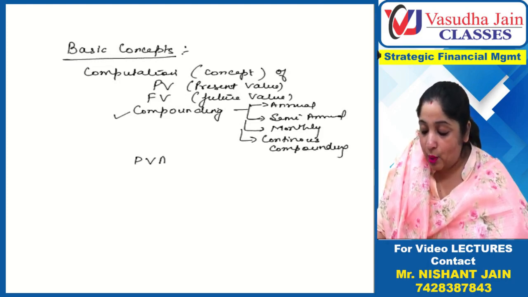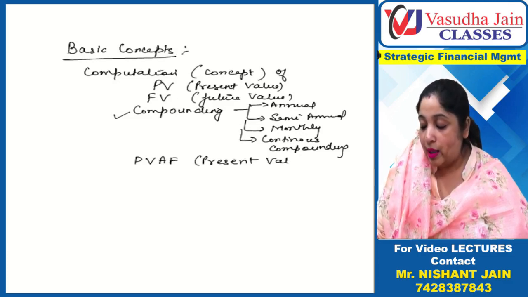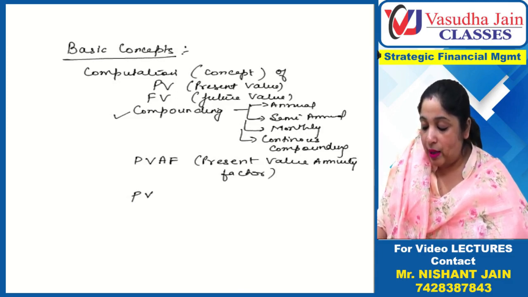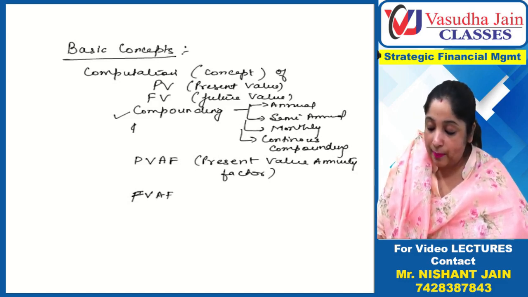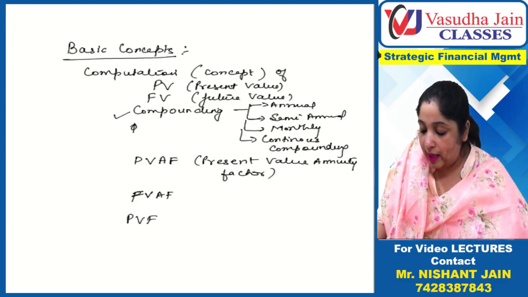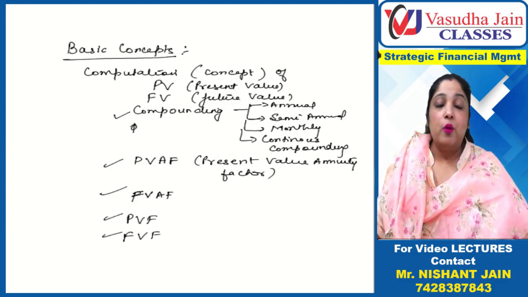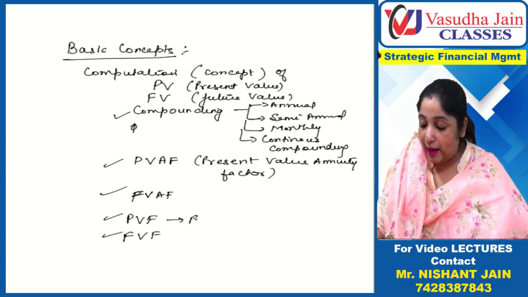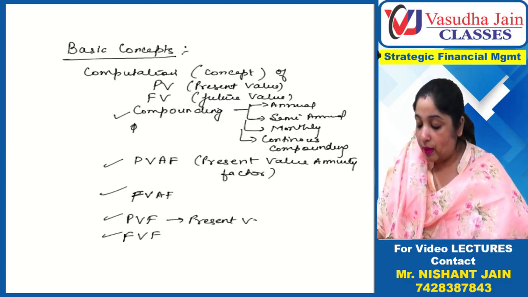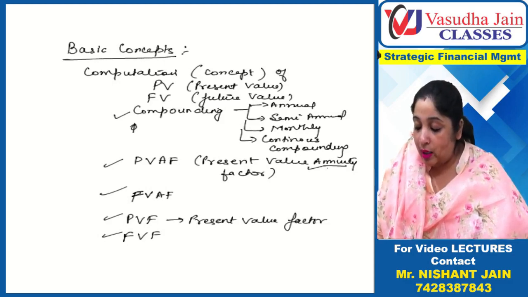Then present value annuity factor, when to be used, future value annuity factor, or simply plain present value factor and future value factor. These four words are different. This is present value factor and this is present value annuity factor.